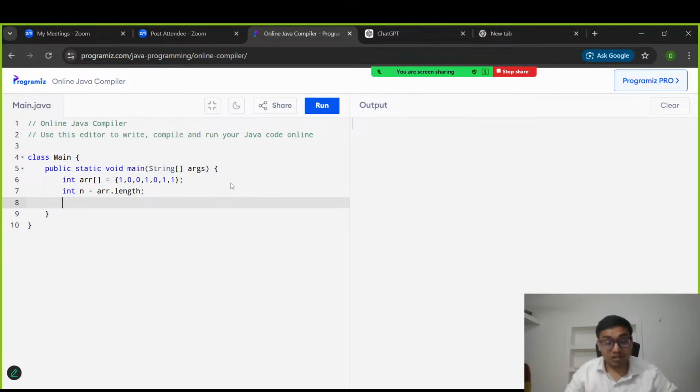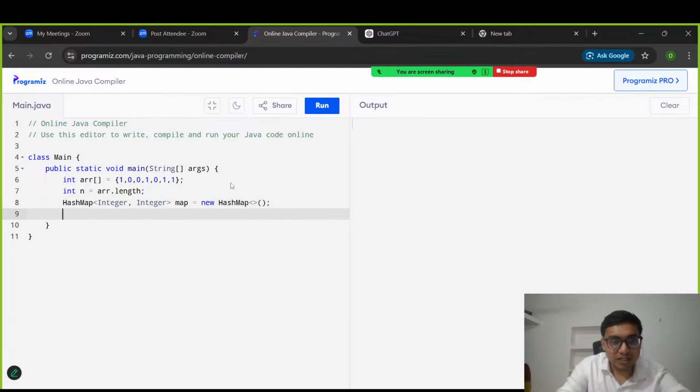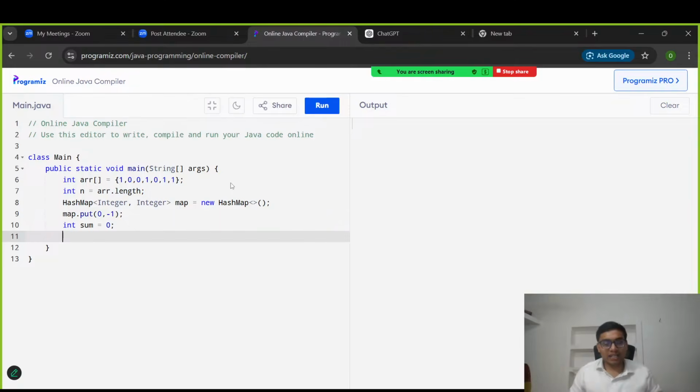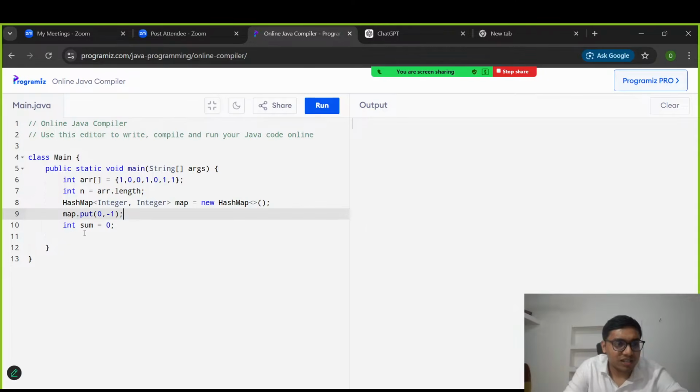Okay, we need to create a map. So HashMap, I hope everyone knows how to create a HashMap in Java. So Integer, why Integer? Because in the key and in the value, we are storing the elements as integers. So map is equal to new HashMap. Till here it's fine. And initially I told map dot put 0 comma minus 1, and also prefix sum; let's write sum instead of prefix sum; int sum is 0. You can say this is the base case. Till here it's fine, everyone.